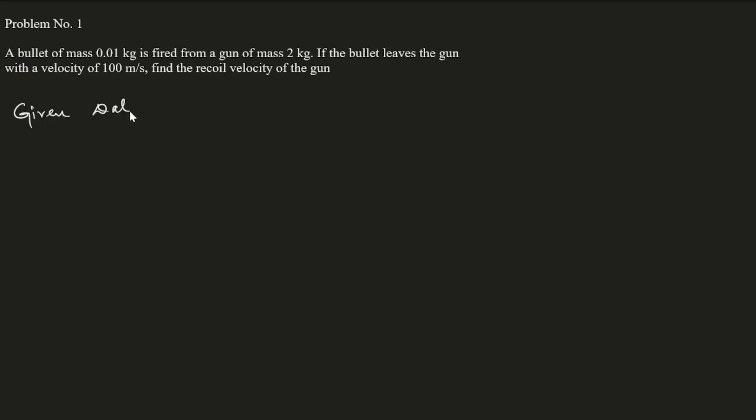So given data: mass 1, that is the mass of the bullet, I'll take it as mb, mass of the bullet equal to 0.01 kg, and mass of the gun, g, is 2 kg.